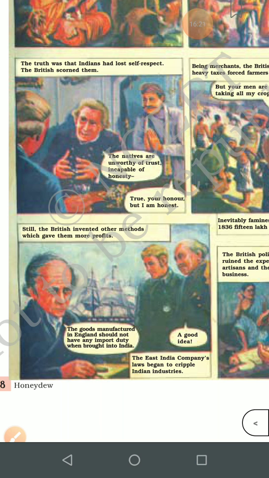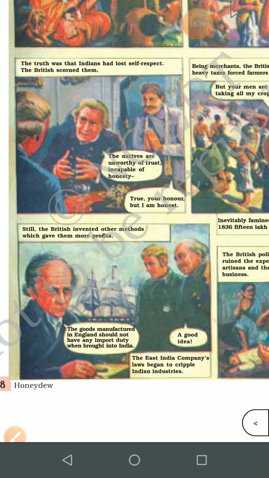But now see how cunning this officer is. He has given an order: the goods manufactured in England should not have any import duty when brought into India. Now they will not pay even a single pie, and they will bring their goods into India. A good idea.